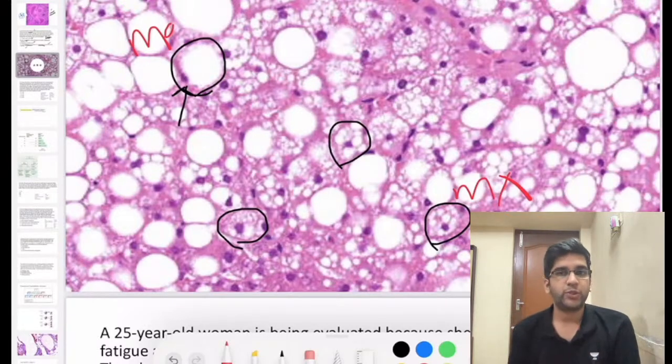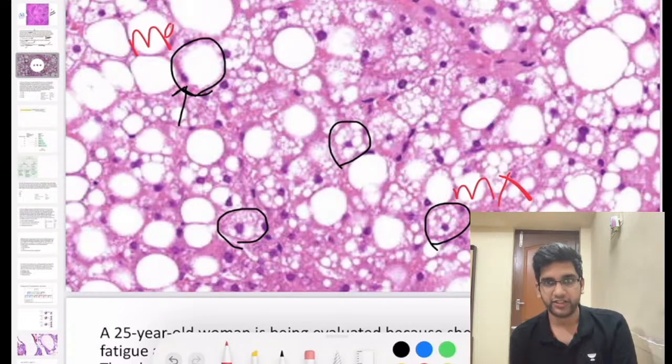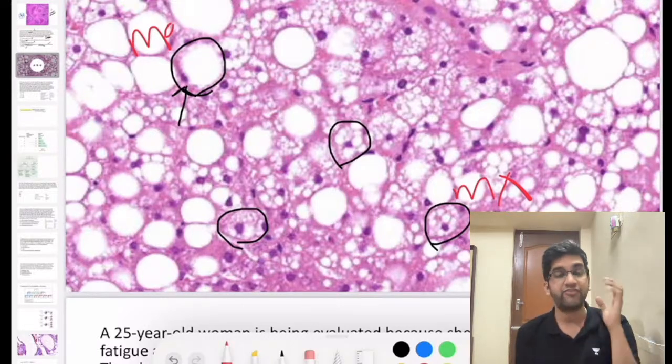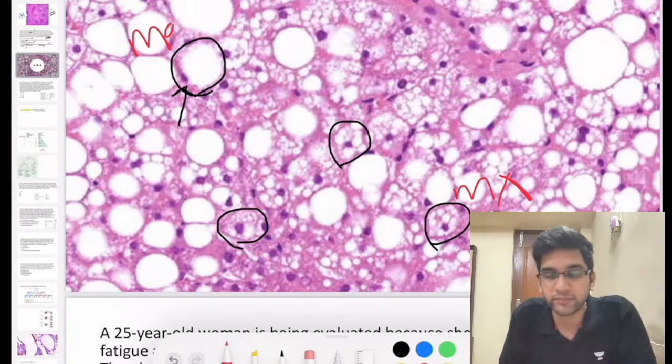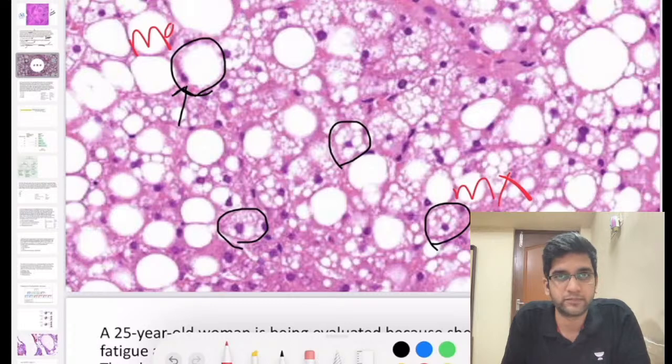Fat gets washed away during processing. That's the reason it's clear, which means whatever I'm seeing clear here is nothing but empty areas, right? So it's an empty area. If I do a Sudan black B or an oil red O in this image, will it be picking up fat or will it not pick up fat? Will I be able to pick up the fat or not? I won't be able to pick up the fat, right?